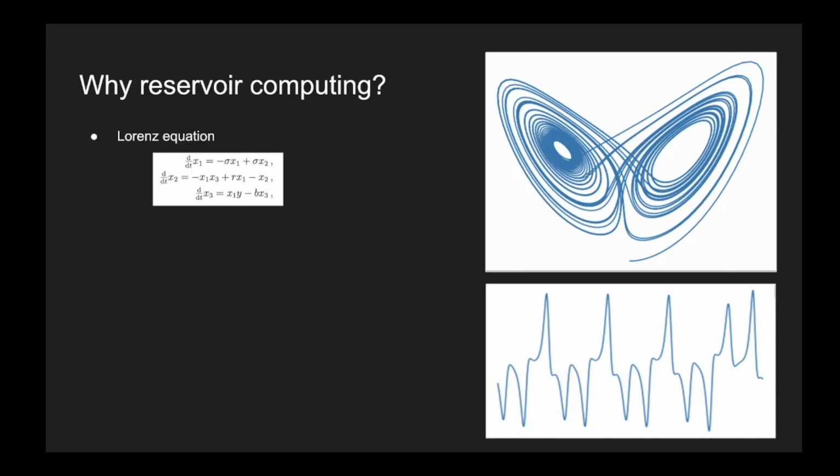So, why do we want to use reservoir computing? To understand this, let's take a look at the Lorenz equation, which we can see in the upper right picture. This system has a nested set of update rules, which makes the system very hard to predict. In order to understand why this system is so hard to predict, let's give a visual example.